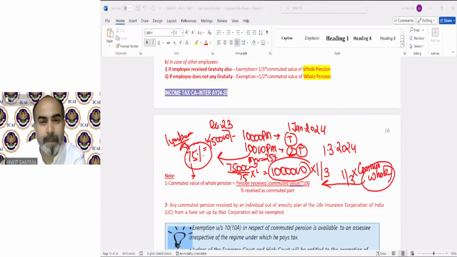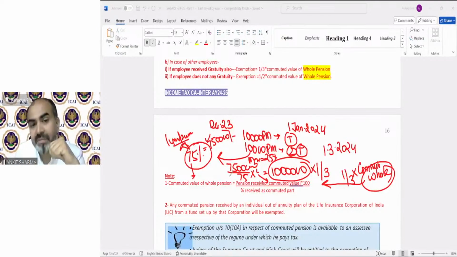Sir, then that formula, commuted value divided by percentage received as commuted part into 100, is okay. But in that formula, the first element is pension received. What is that? In that note. Just a minute. That pension received is 7,50,000, which has been received as a commuted value, not the total value.